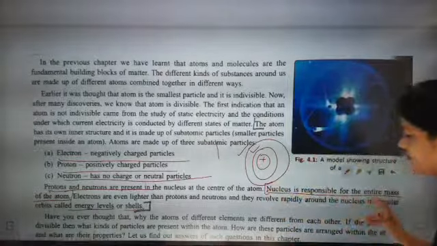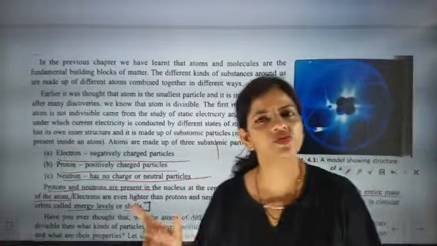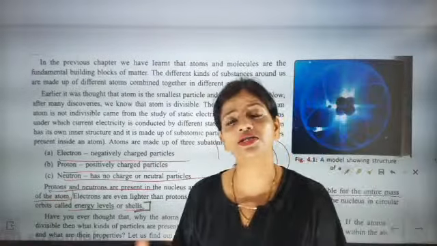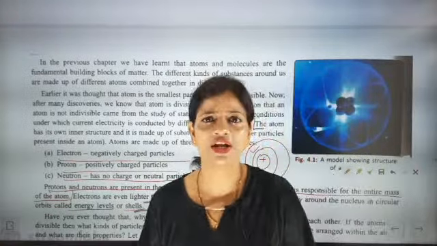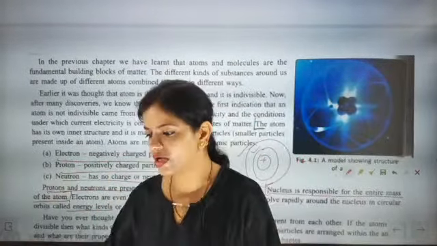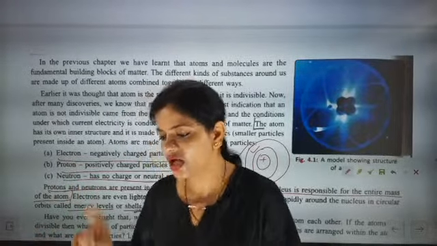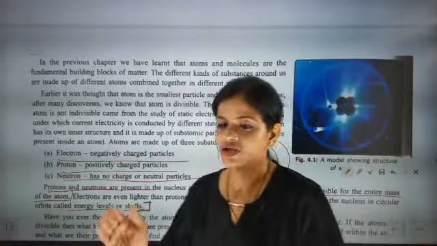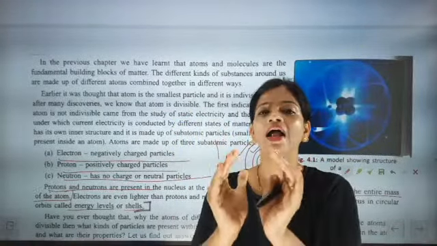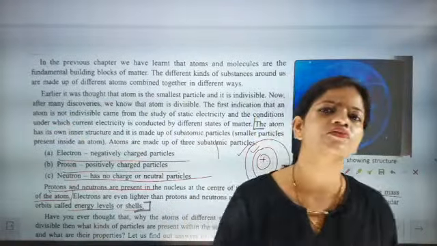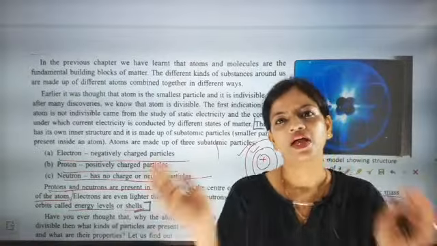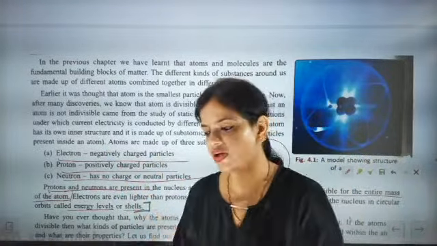Fine. So now we have understood that these orbits are called energy levels or shells. The inner orbits are called orbits of lower energy level, and the higher one is called orbits of higher energy level. Correct, Kanishka. The outer orbits are called orbits of higher energy level, and the inner orbits are called orbits of lower energy level.